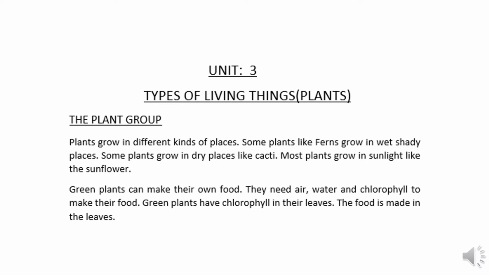the presence of sunlight. So green plants can make their own food. You must have seen there are a lot of green plants and they prepare their own food. They need air, water and chlorophyll to make their food. Green plants have chlorophyll in their leaves. Now, what is chlorophyll? Chlorophyll is a green coloring matter, and the green color of the leaves is also due to the presence of that green coloring matter in the leaves. The food is made in the leaves. So plants prepare their food in the presence of sunlight, air, water and chlorophyll.